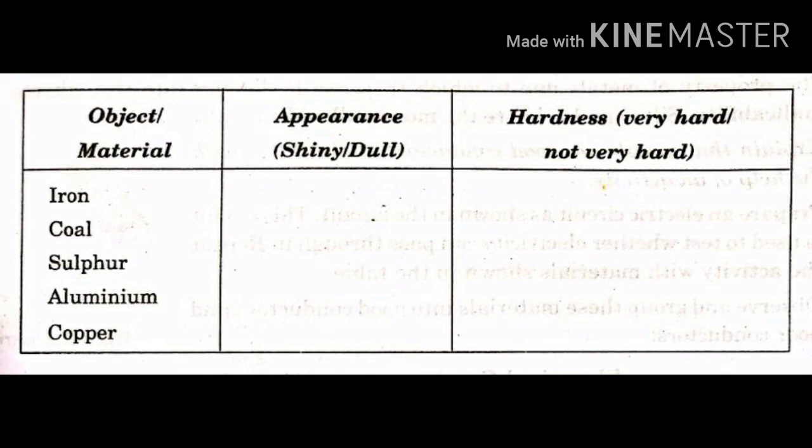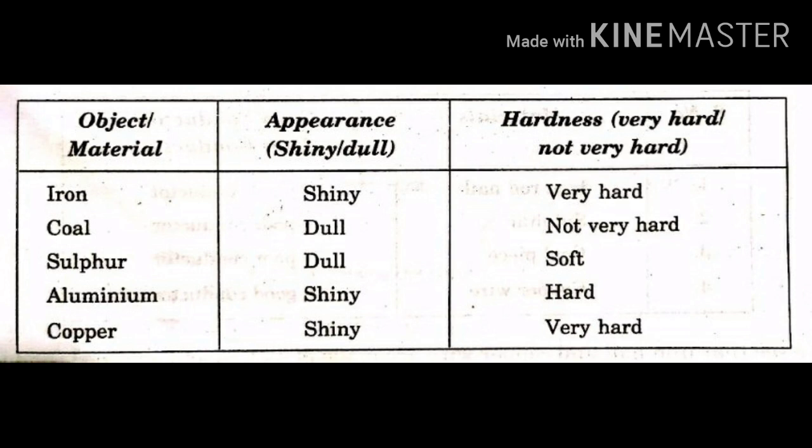Complete the following table on the basis of appearance and hardness of the materials. Three columns are given: the first column material, the second appearance, the third hardness. Now look at this table. Here iron is shiny in nature and very hard. Coal, dull and not very hard. Sulfur, dull, soft. Aluminium, shiny, hard. Copper, shiny, very hard.